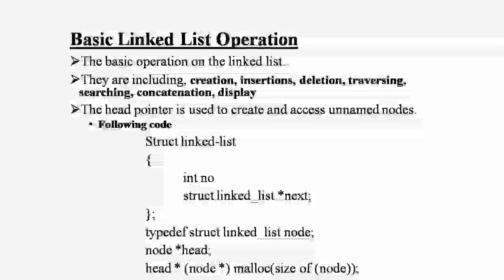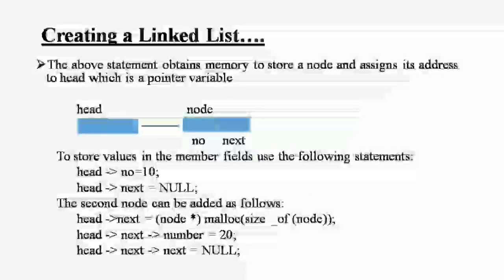Inserting a new element in an array is expensive because room has to be created for the new element, and to create room, existing elements have to be shifted. These are the drawbacks.